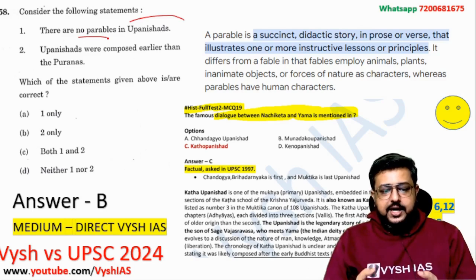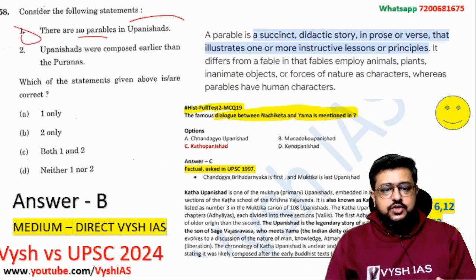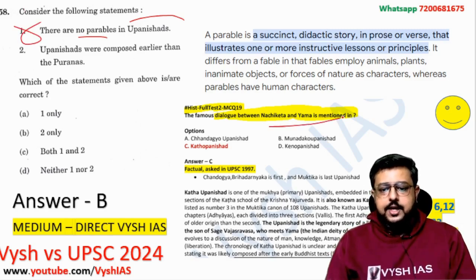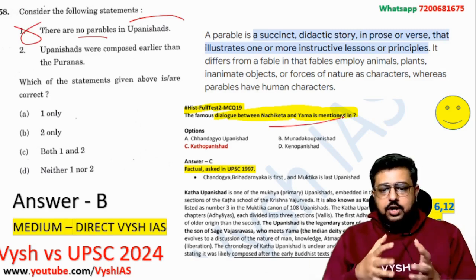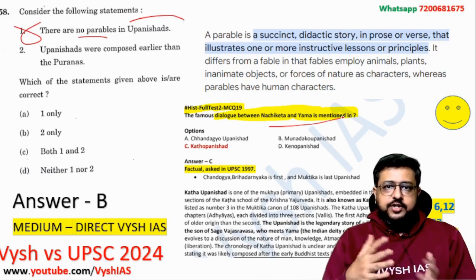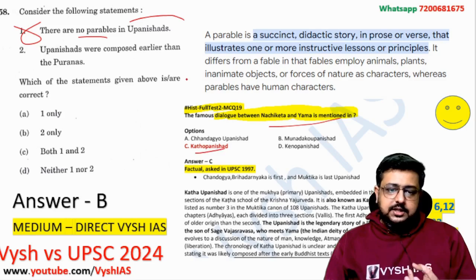So that parables are not there in Upanishads is what they are telling, which is actually a very extreme statement and that is wrong. Parables, many stories. See the dialogue between Nachiketa and Yama, or Buddha sitting and meditating and somebody coming and disturbing, all these are in Upanishads. So many stories we have read in Jataka and Upanishad, both stories we have shown you, where it's written about different gods of different religions. The basic Katha Upanishad, the name itself is Katha. So this one is a wrong statement.